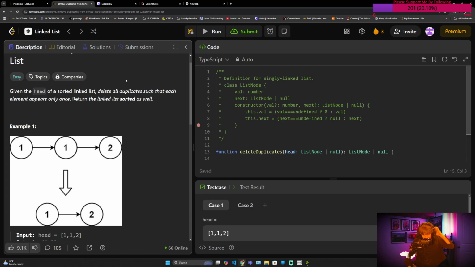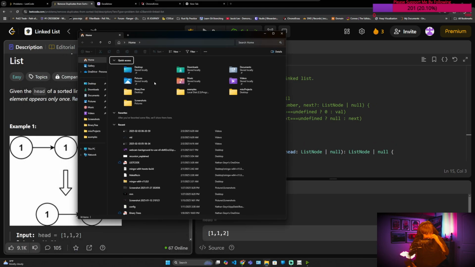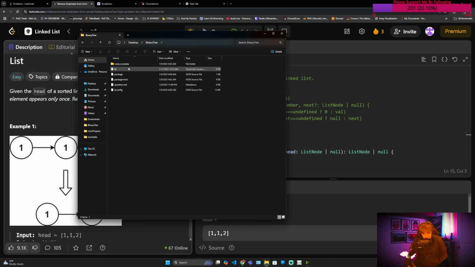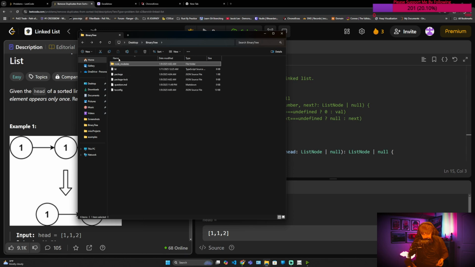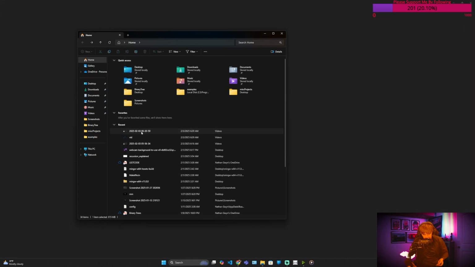So a linked list is a data structure that's used in programming. It doesn't matter what programming language you're using, a linked list is viable. But you're not really going to use them on the day job. It's mainly for interviews. But you can use them in real-world applications too. One example would be kind of how the file system works in Windows, except this would be more like a binary tree or an n-ary tree. So you could think of each folder as a node that has children under it.